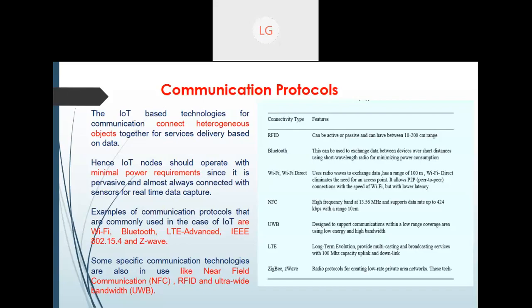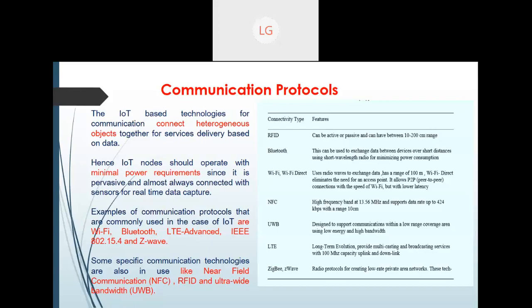So we already know that IoT is going to connect heterogeneous objects. I'm not talking about homogeneous objects; I am emphasizing heterogeneous objects. Once we know we are going to connect so many heterogeneous objects, what kind of devices are required? The main point I want to emphasize is that these devices require minimal power. The beauty of these devices is that they require very little power, which is why people are using them.